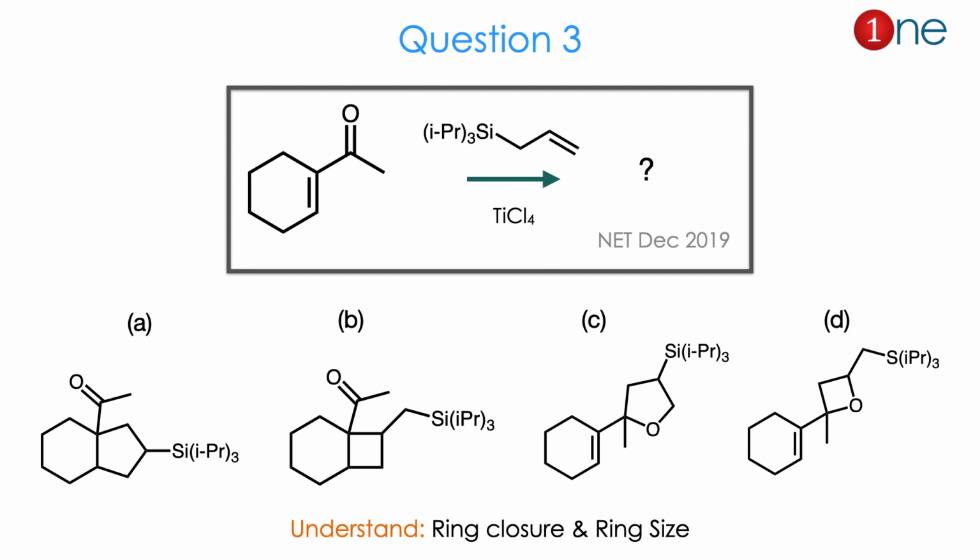Products are mostly ring closure ones with a 5-member ring or 4-member ring, a 5-member ring with a hetero oxygen or a 4-member ring with a hetero oxygen, and the fate of the silyl group there. So from the reactant to the product you might understand that ring closure definitely occurs, and the size of the ring is the real question. The answer is A. Let us see how.